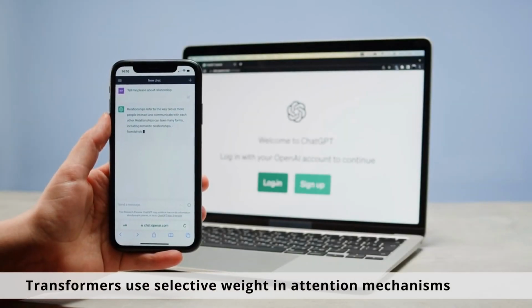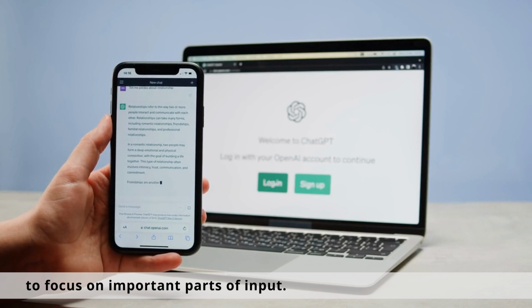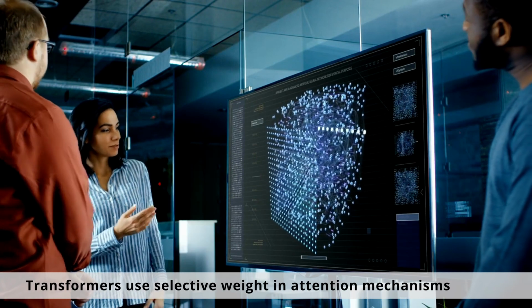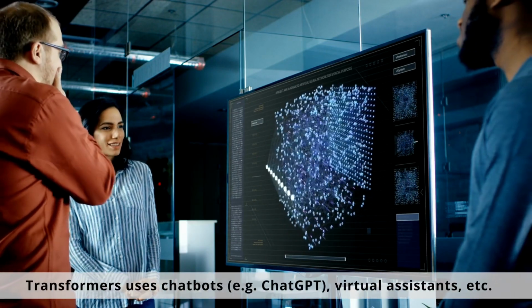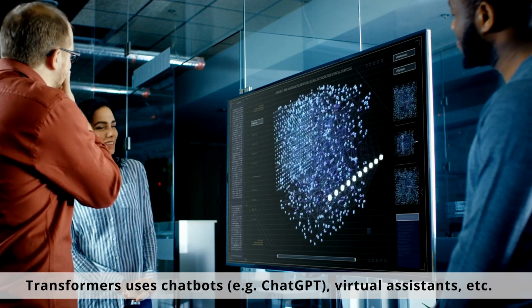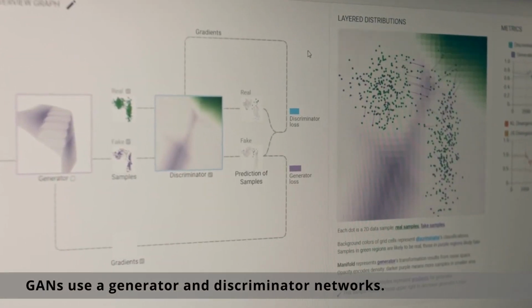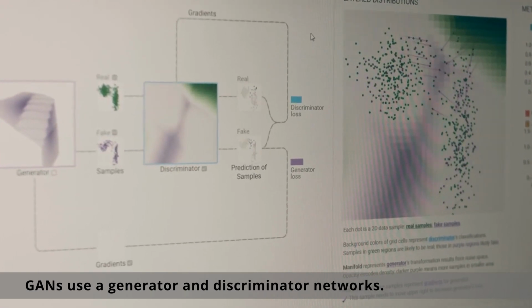Transformer networks use selective weights and attention mechanisms to focus on important parts of input sequences, capturing long-range data dependencies. Biases integrated into feed-forward networks within encoder-decoder blocks fine-tune attention outputs, making transformers effective in sequential data processing and language tasks. Generative adversarial networks use two networks, a generator and a discriminator, that train adversarially.